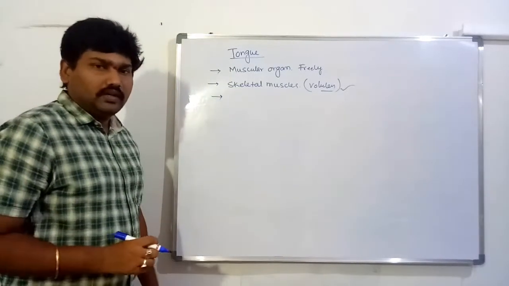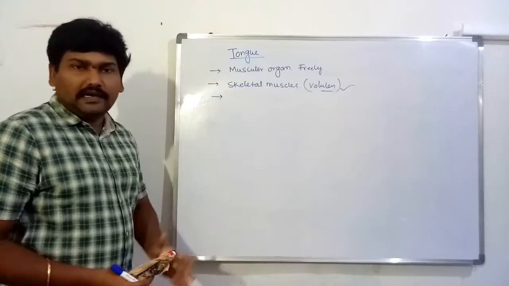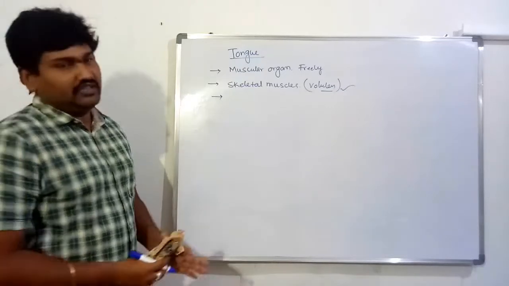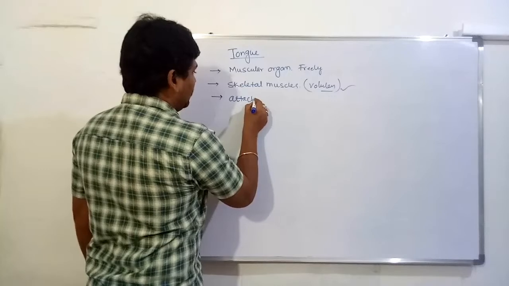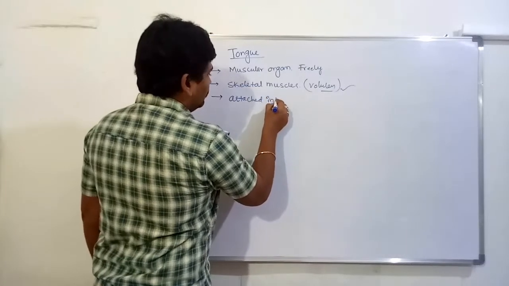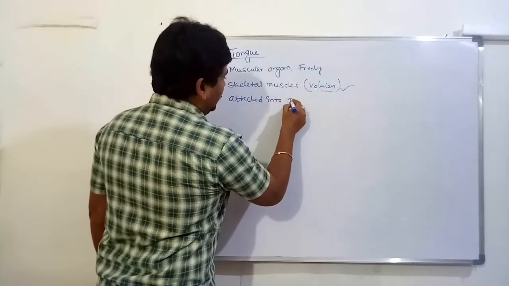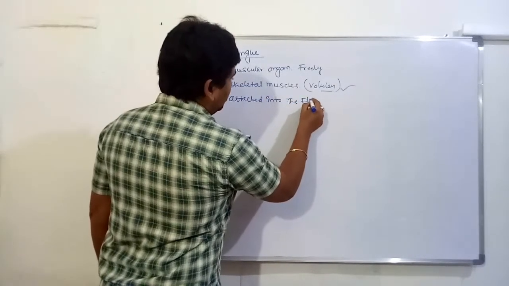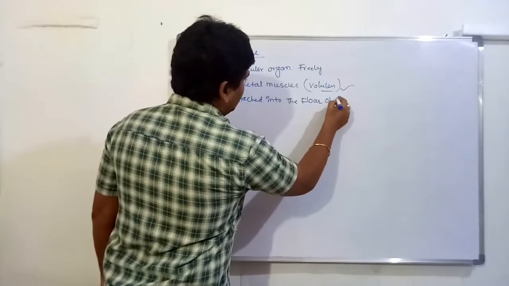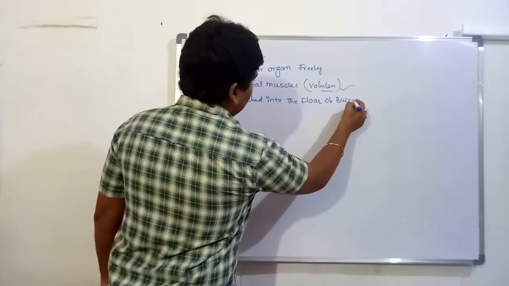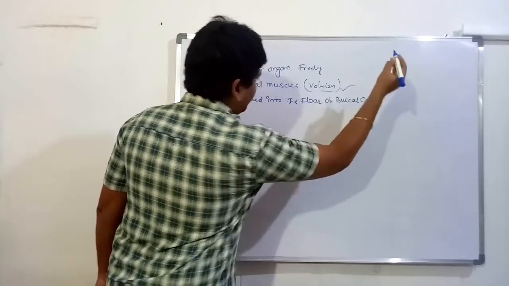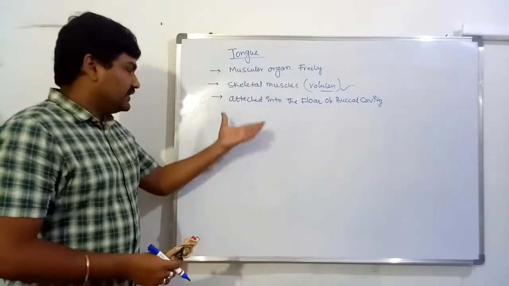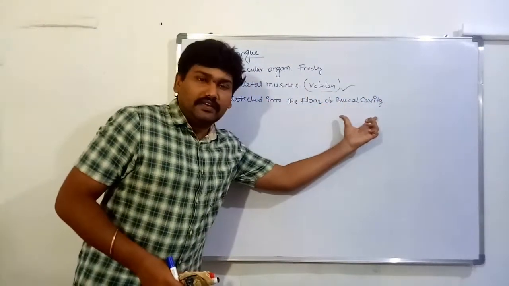Next one. The tongue is attached to the floor of the buccal cavity.